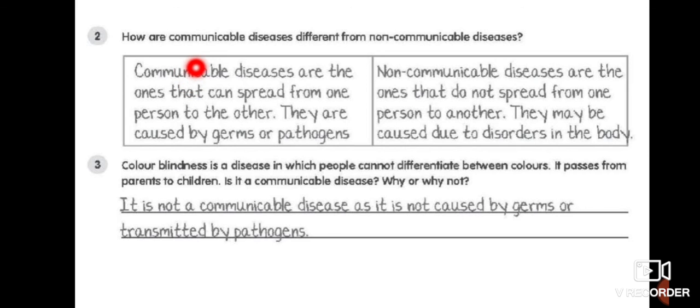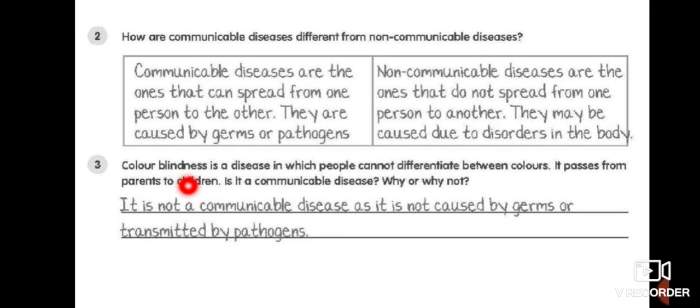Next question is, how are communicable diseases different from non communicable diseases? So, children, communicable diseases are ones that can spread from one person to another. They are caused by germs or pathogens. Non communicable diseases are the ones that do not spread from one person to another. They may be caused due to disorder in the body or deficiency of a particular nutrient in the body.